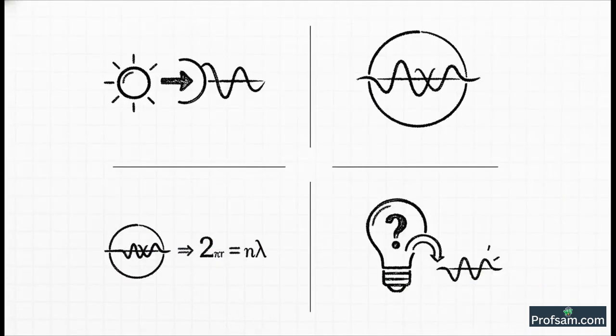So, let's just summarize the most important points for your exams. Point number 1. De Broglie's big idea was that all matter has a wavelength given by lambda equals h by p. Point 2. For an electron orbit to be stable, it has to form a standing wave. Point 3. This simple standing wave condition is what mathematically leads straight to Bohr's quantization rule. And the final big picture takeaway, Bohr's rule wasn't a random guess at all. It was the first clue to a much deeper truth about our universe, the wave nature of all matter.